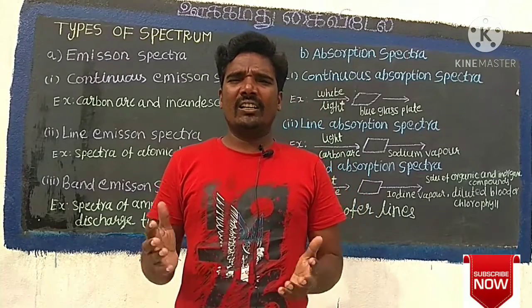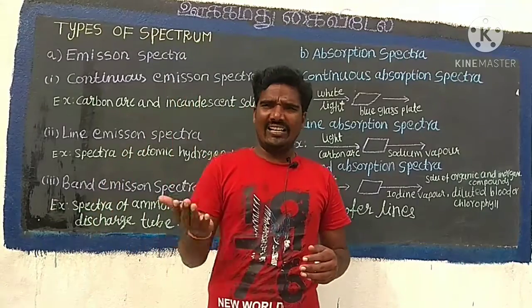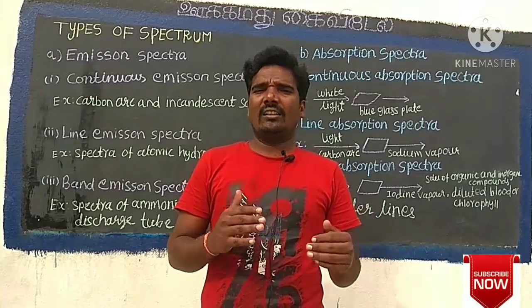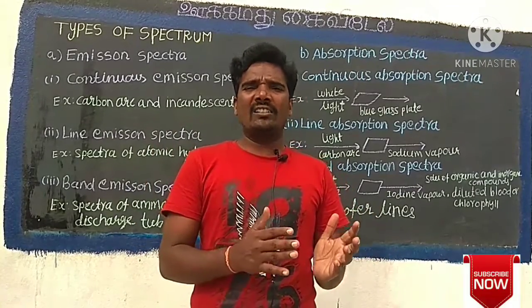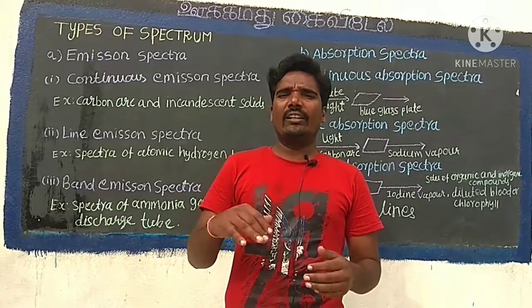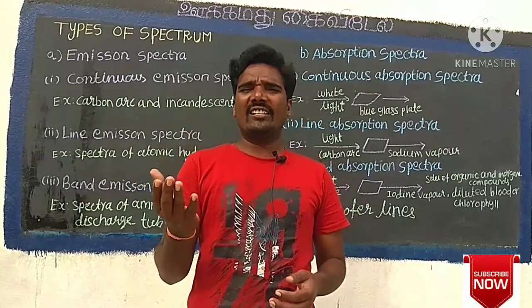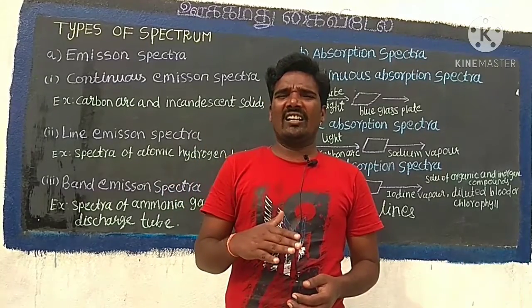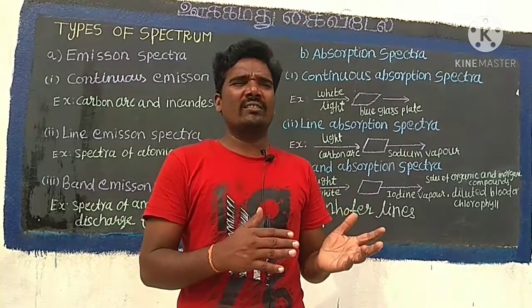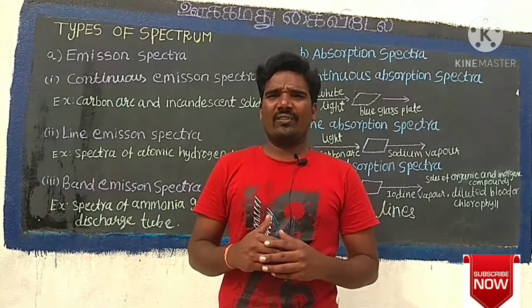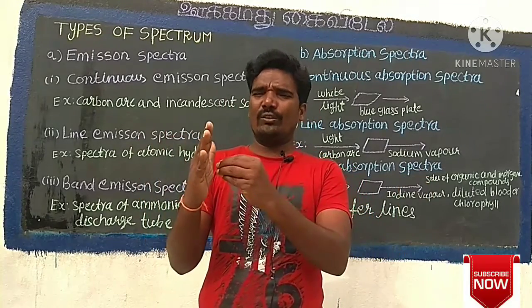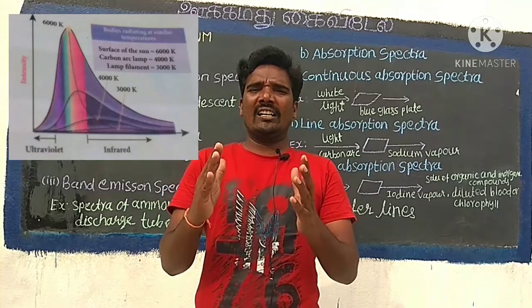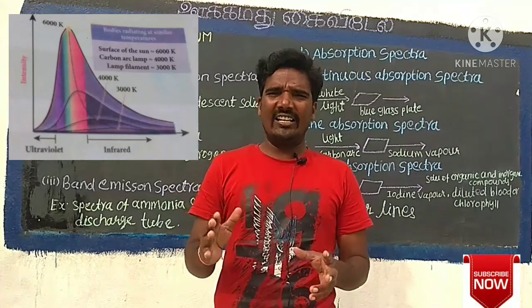First one, when an object burns, it emits radiation, that is, it emits electromagnetic radiation which depends on the temperature. If the object becomes hot, it glows in a red color. If the temperature of the object is further increased, then it glows in reddish orange color and becomes white when it is hottest. Surface of the sun 6000 Kelvin, carbon arc lamp 4000 Kelvin, lamp filament 3000 Kelvin.